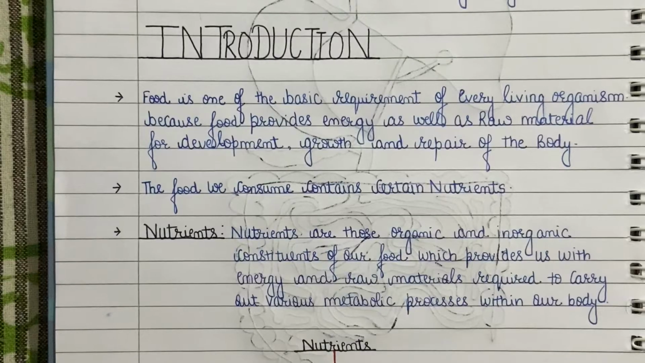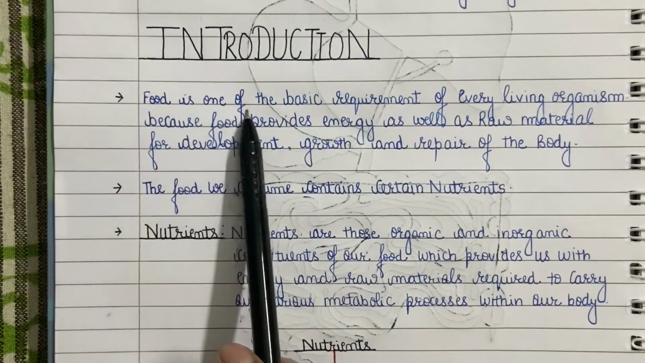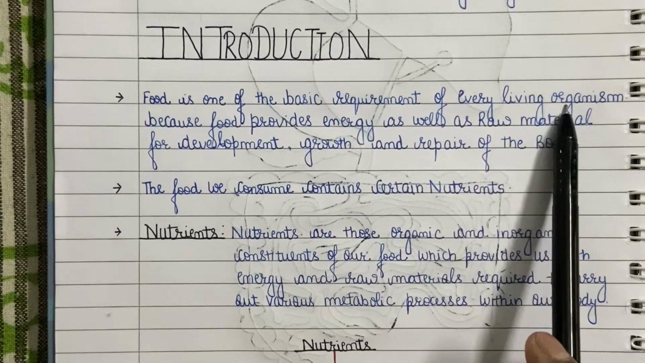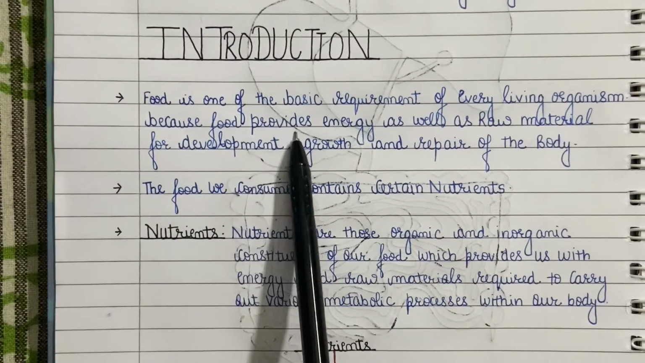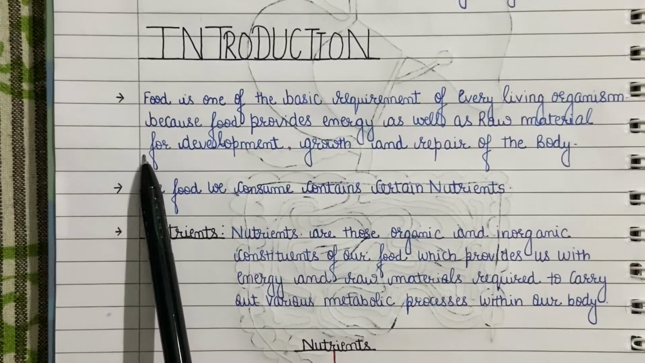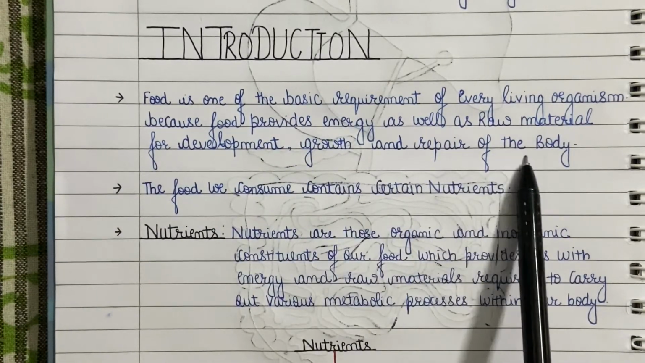Now, we will start with the introduction of the chapter. Before beginning the digestion process of the food, we have to consume or eat food. Now, this is absolutely clear that food is one of the basic requirements of every living organism. Whether microscopic bacteria or macroscopic animal, everyone depends on food to meet their energy requirements. Besides energy, food also provides us with the raw material for the growth and development of the body.